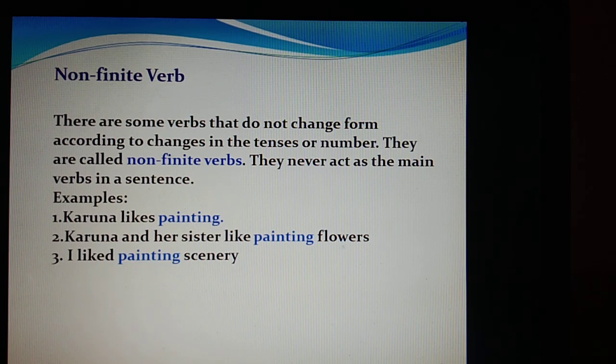It is not changing whenever we are changing the subjects or whenever we are changing the tenses, like likes, liked, like, isn't it? So such a verb which does not change with the change of the subject or the tense, we call it a non-finite verb. And a non-finite verb may be in the present tense also, past tense also. Okay, so that way you have to see. So a finite verb also has present tense, past tense.